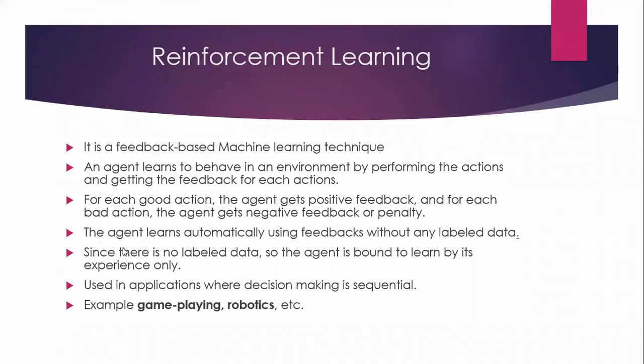In this, the agent will be learning automatically only using the feedback because we are not giving any labels for the data. Also, unlike clustering, we don't have any similarity in the data items because here it is a series of actions only. You will have an environment, you will perform a series of actions on the environment, then you will achieve your goal.